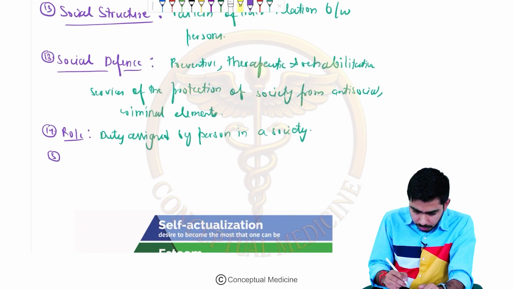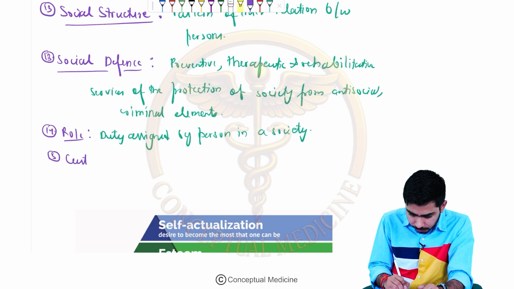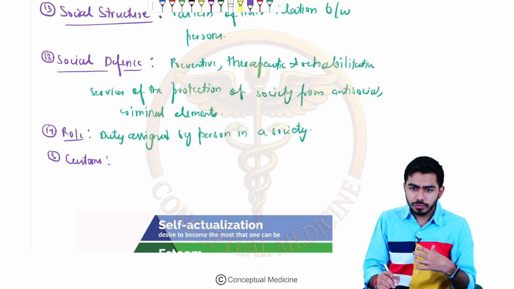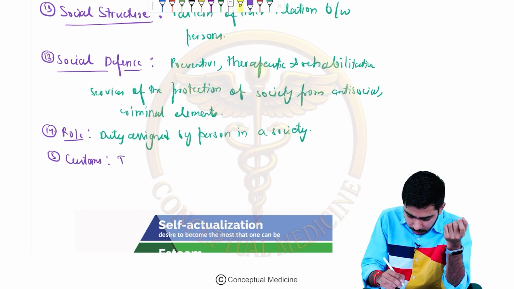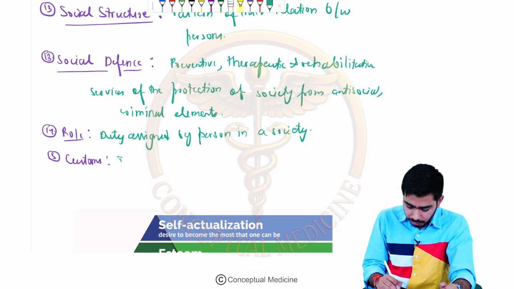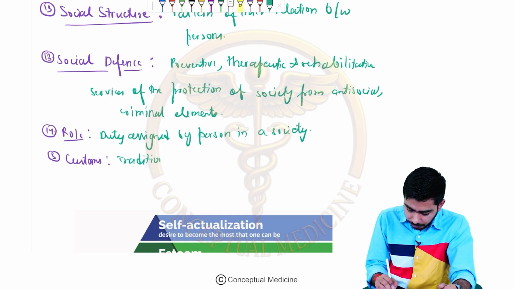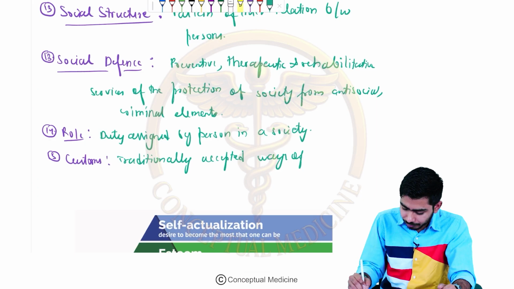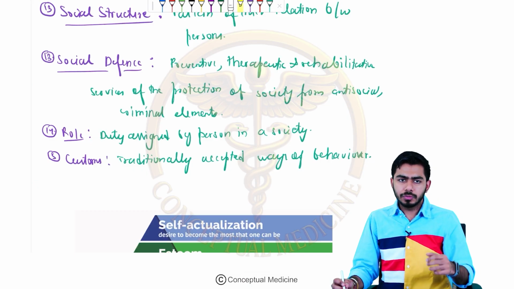Then what about customs? Customs are traditionally accepted ways of behavior. For example, we are having some culture.